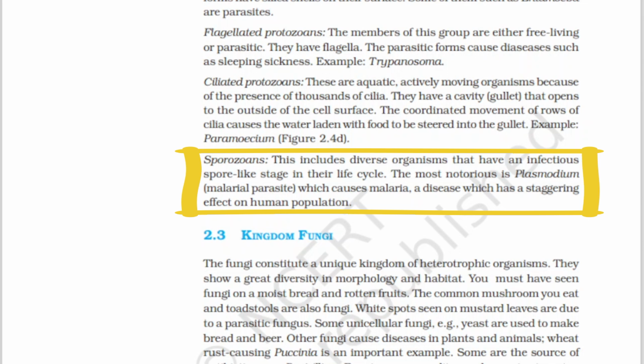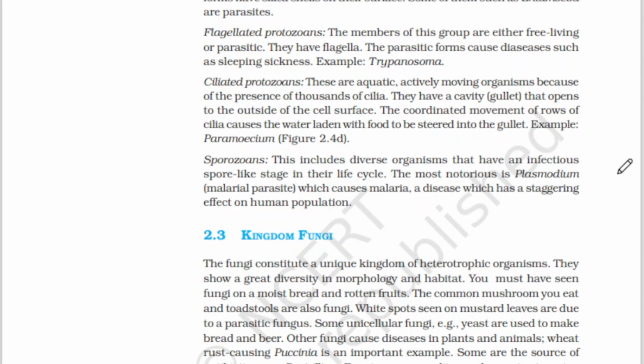See, this is a very important line. The sporozoans have an infectious spore-like stage in their life cycles, whereas other protozoans don't have that stage. This includes diverse organisms that have an infectious spore-like stage in their life cycle. The most notorious is Plasmodium, which causes malaria. Many of us in India know about Plasmodium and malaria, and we also studied about this in our earlier classes. The most notorious is Plasmodium, which causes malaria, a disease which has a staggering effect on human populations.